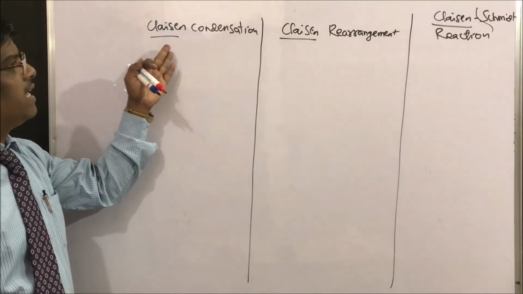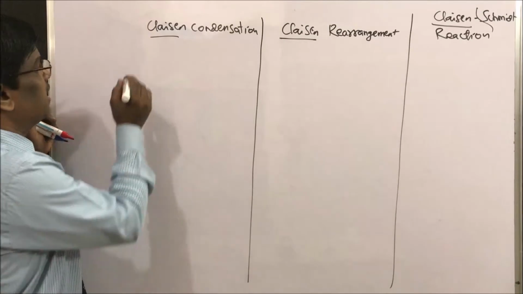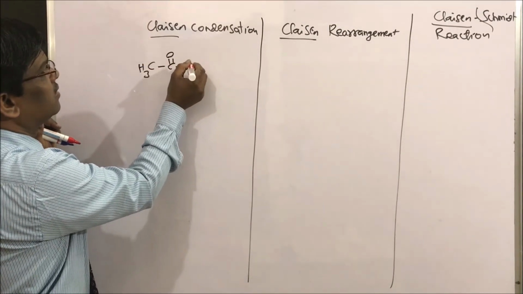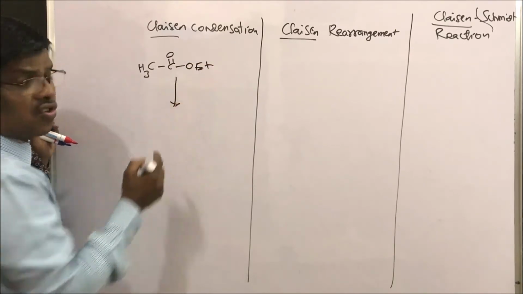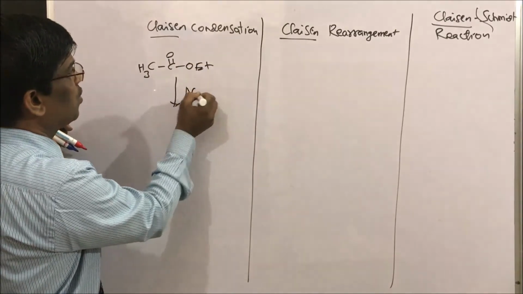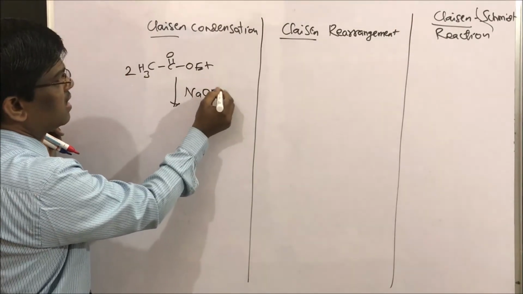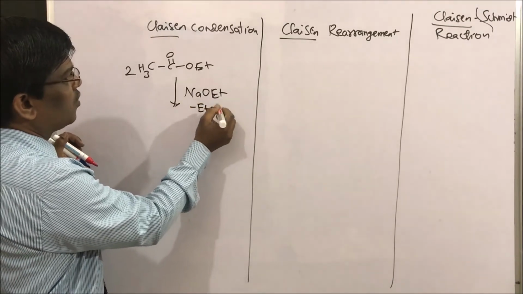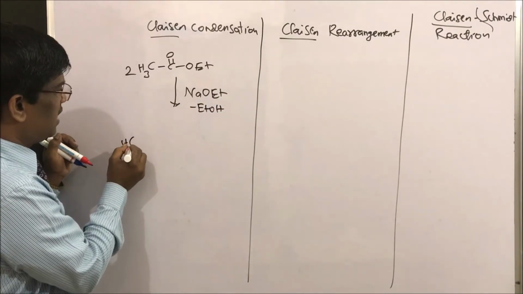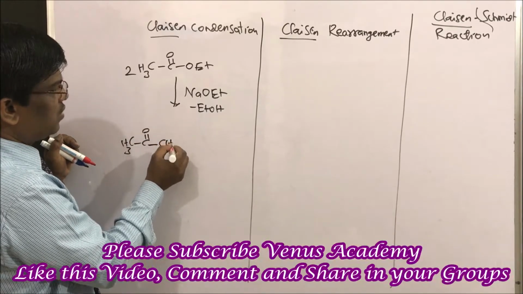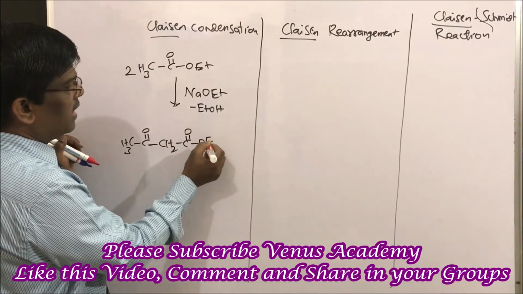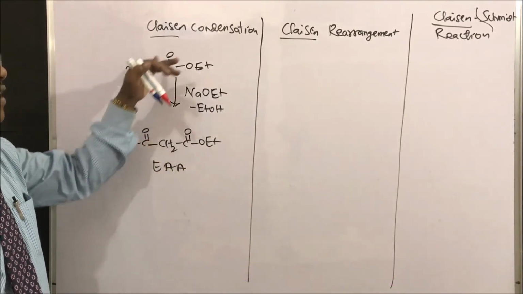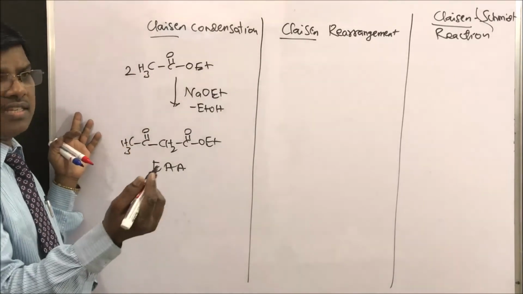So in Claisen condensation, let us take for example ethyl acetate in presence of a strong base, for example sodium ethoxide. Self condensation, minus ethanol, we are going to get CH3COCH2COOEt, ethyl acetoacetate. It is a self-condensation reaction or mixed condensation also.